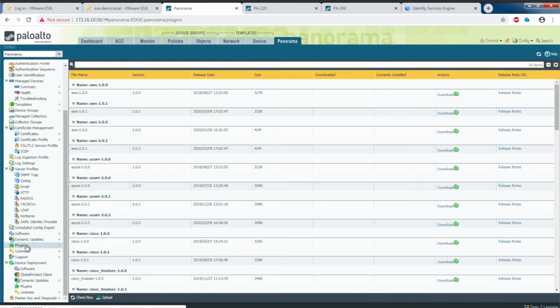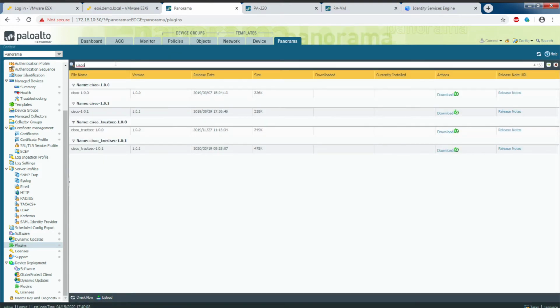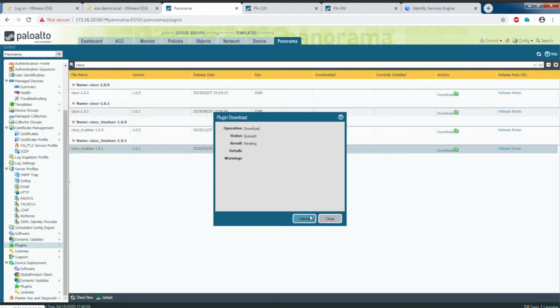Under plugins, we will just do a search for Cisco. You can see there are a couple of Cisco plugins available. I think one is for the ACI integration for Panorama, but this is the one that we are interested in, the Cisco TrustSec plugin, and we'll use the latest version of 1.0.1. Let's go ahead and download it.